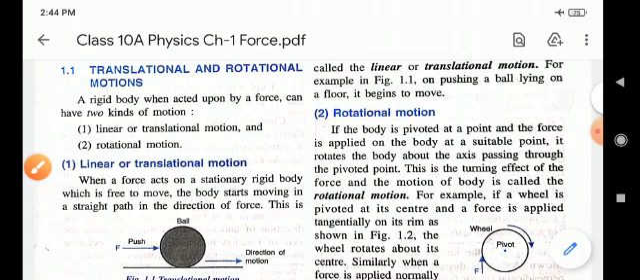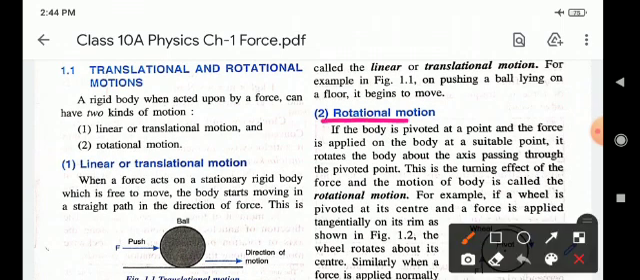Children, second point, rotational motion. Rotational motion means circular motion. It can be defined as the motion of an object around a circular path in a fixed orbit. It can also be defined as the motion of a body in which all of its particles move in a circular motion with a common angular velocity about a fixed point. For example, the rotation of earth about its axis.